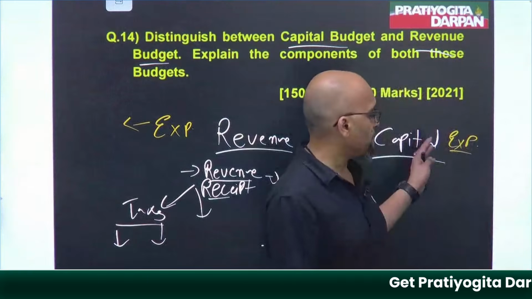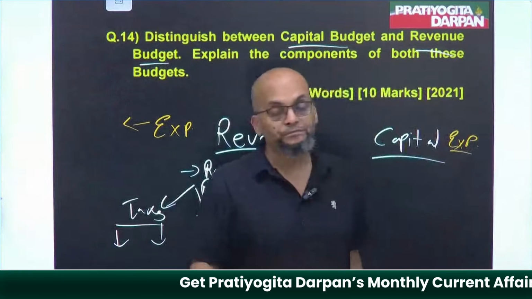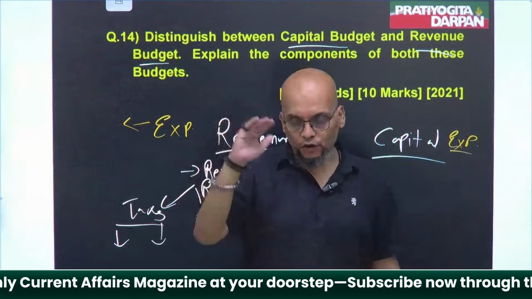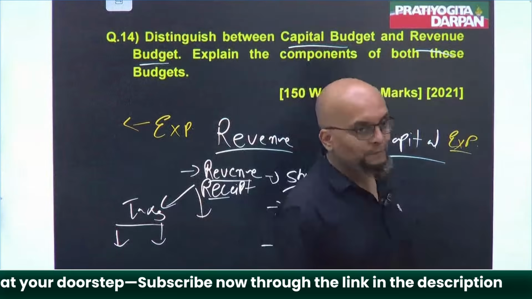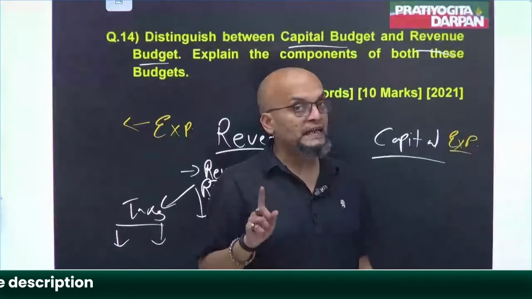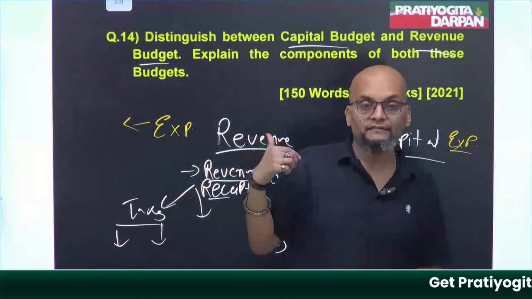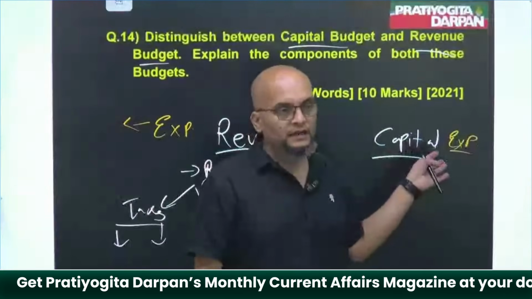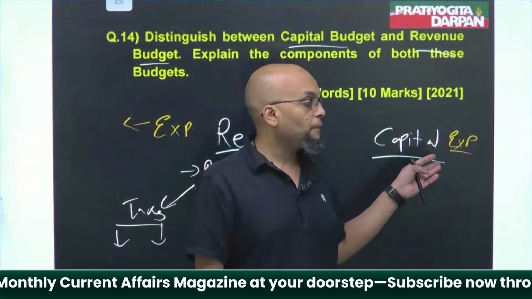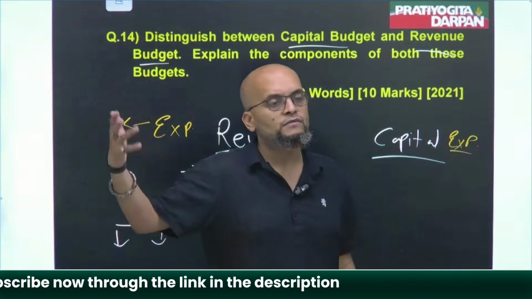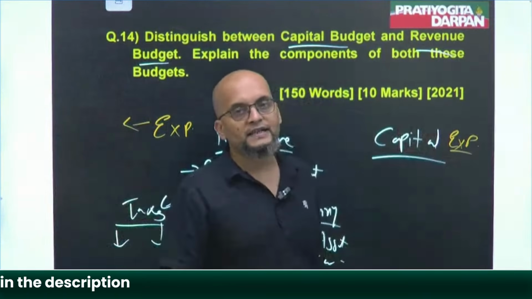Whereas capital expenditure is that expenditure which either creates an asset or reduces a liability. So if government is repaying the loan, pay attention, the loan, not the interest. Interest comes under revenue expenditure. So if government is repaying the loan, it will come under capital expenditure. If government is purchasing some company or building dams, roads, all these sort of things, everything is under capital expenditure.